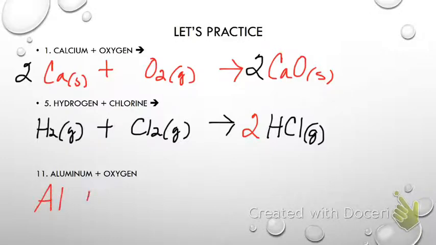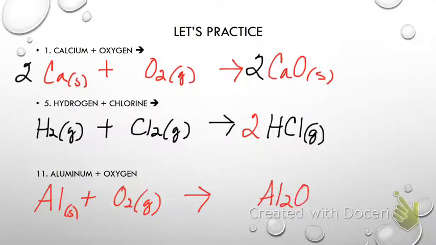Al plus O2 is going to make what? It's going to make aluminum oxide, but how would I write the formula? Not AlO2. Al2O3, which is going to be a solid.